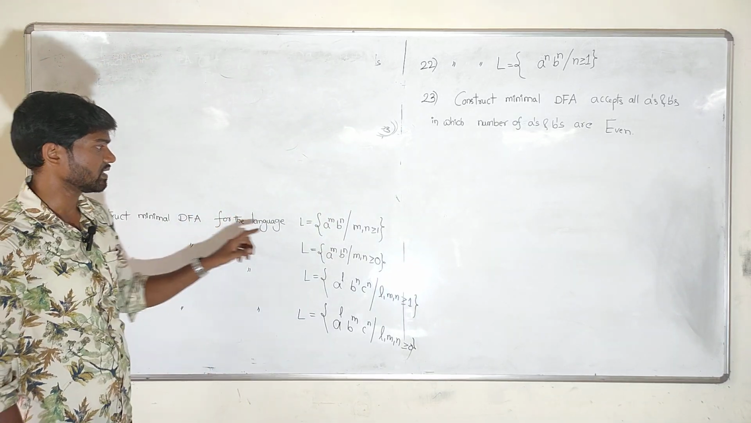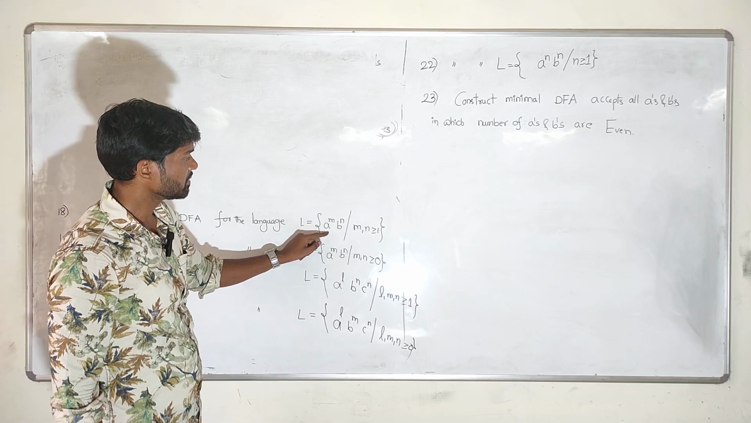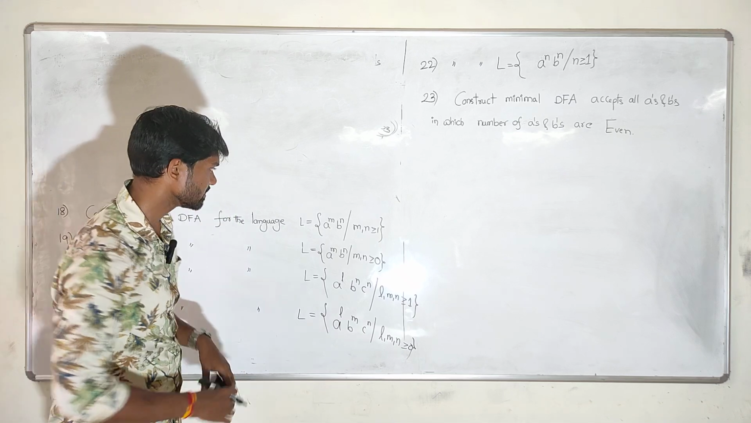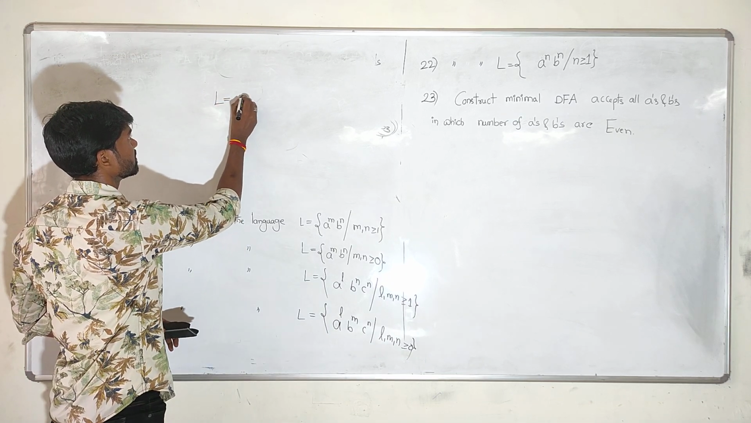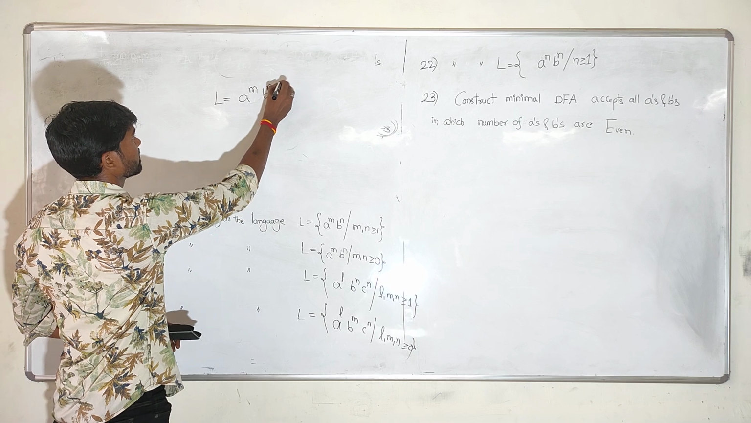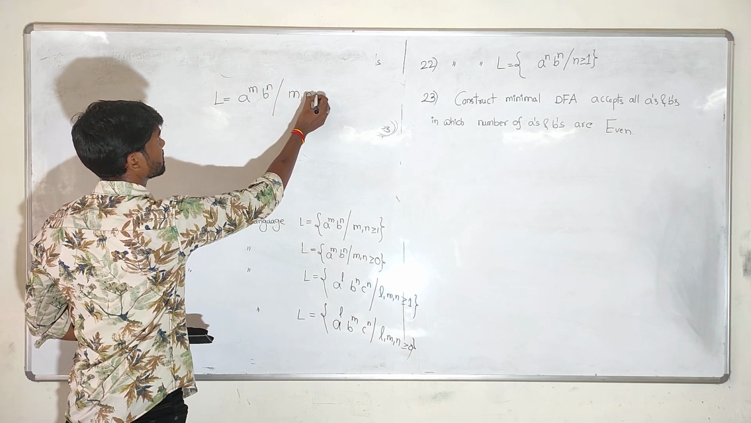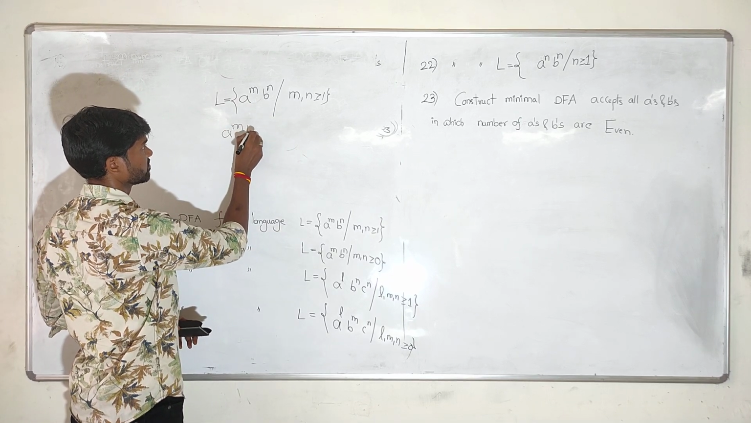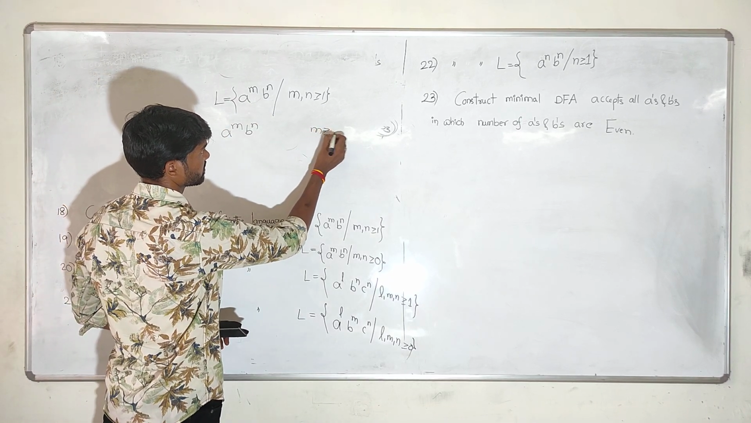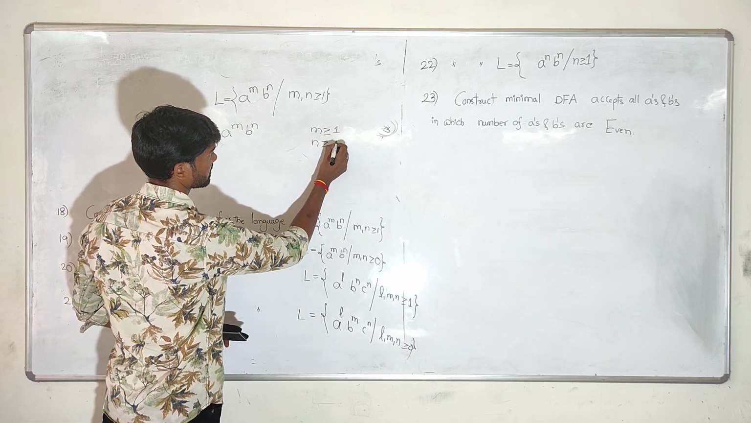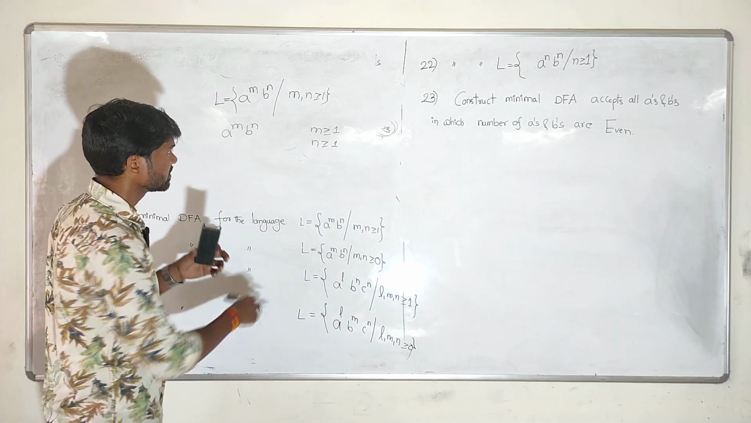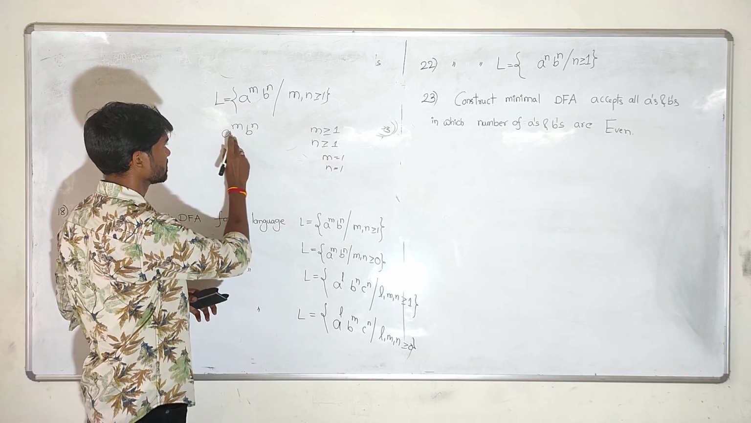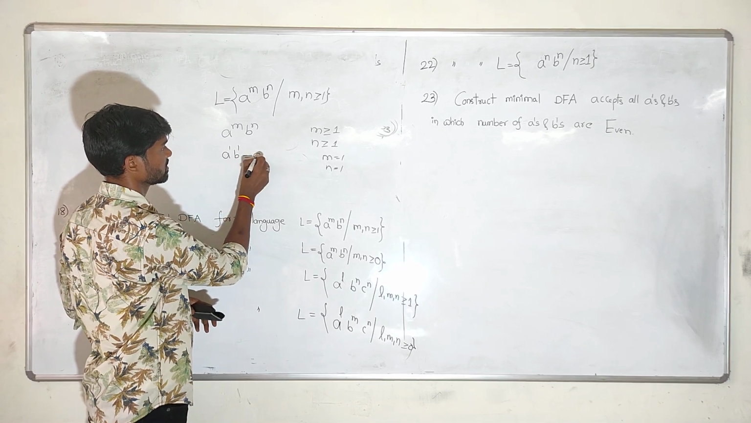Construct the minimal DFA for the language L equals A power M, B power N, where M, N is greater than or equal to 1. This means that the language is A power M, B power N, but M should be greater than or equal to 1, and N should be greater than or equal to 1. Now can you tell me, if you take M equals 1, N equals 1, what is the minimum string? A power 1, B power 1, that is equal to AB.